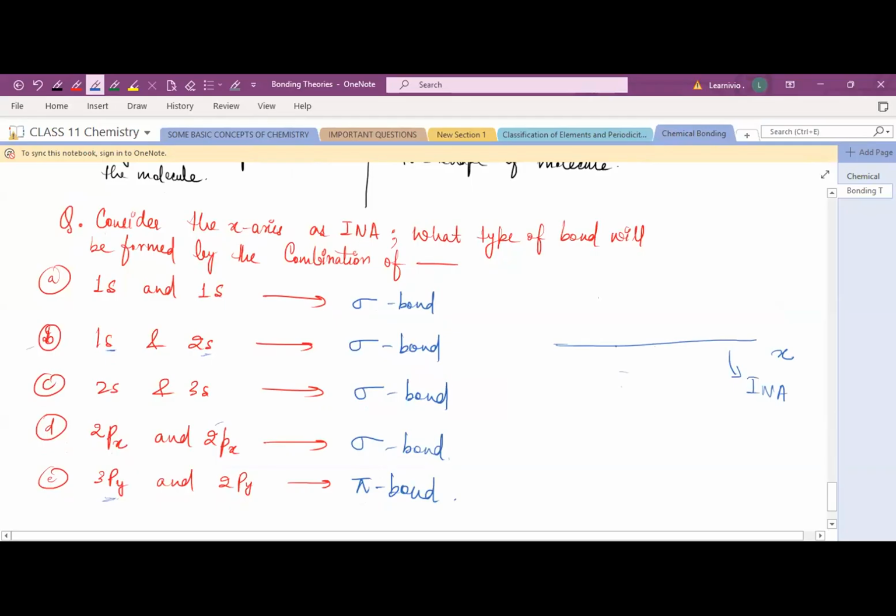So this is your py orbital, this is 3py and this is 2py. So what is happening here? There is a two lobe interaction, so it will form the pi bond. Okay, thank you.